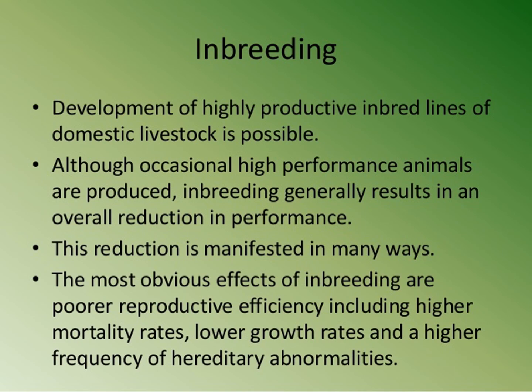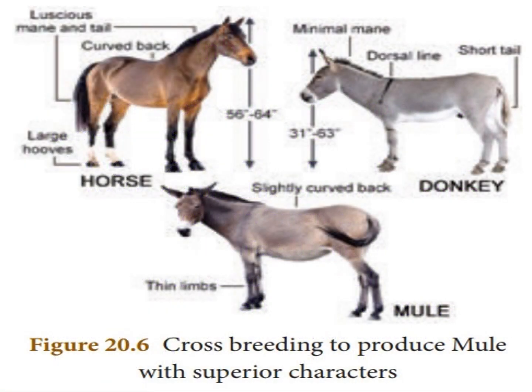That means here, inbreeding means continued inbreeding reduces fertility and productivity. Inbreeding exposes harmful genes that are eliminated by selection. Now outbreeding, we will see the outbreeding. Crossbreeding to produce animals with superior character.